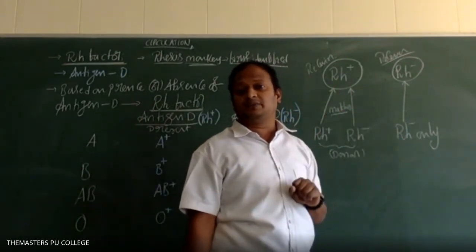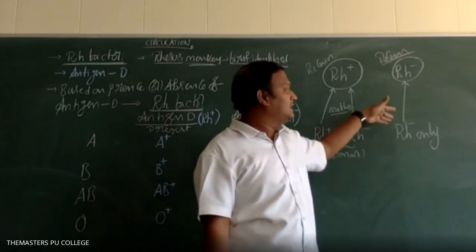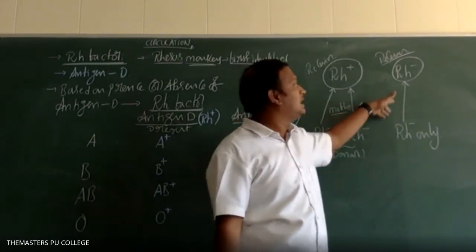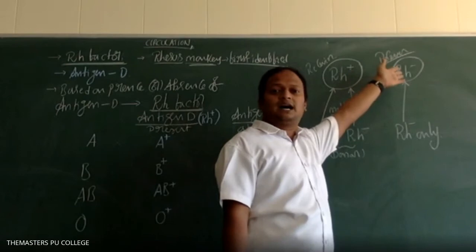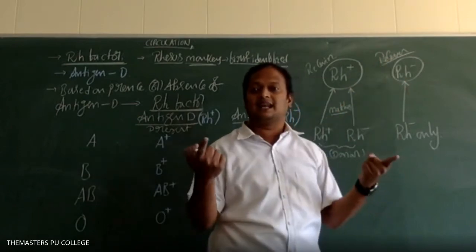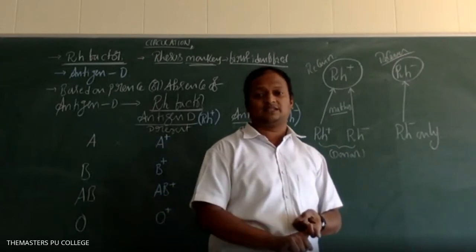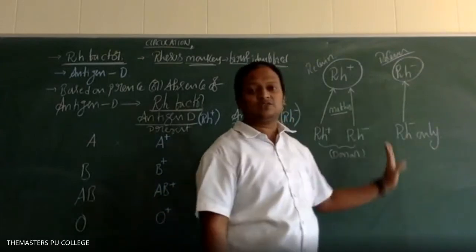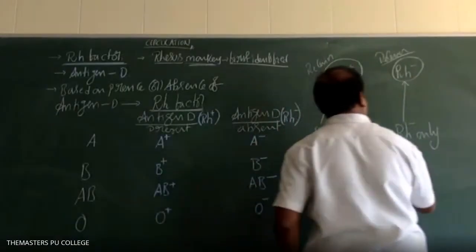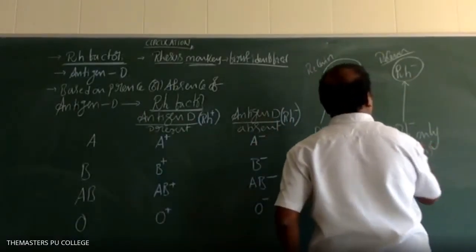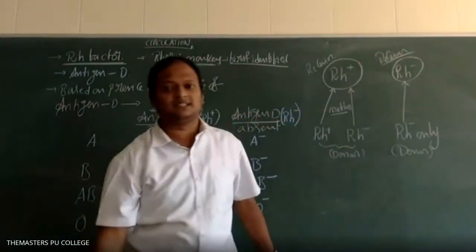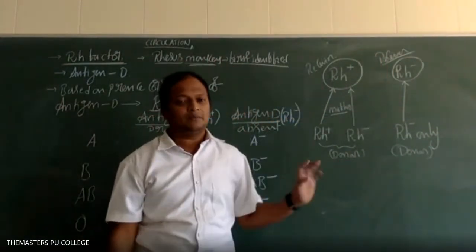Only Rh negative means what? In case Rh positive persons donate to Rh negative, then what happens? Clumping takes place. Mismatching takes place. Are you understanding now? Is it clear, students? Here Rh negative is the donor and Rh negative is also the receiver. Is it clear now? Right.